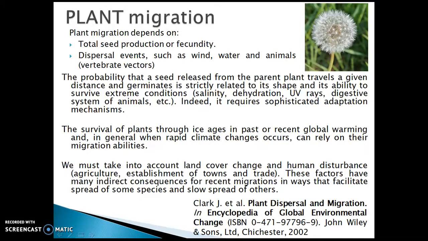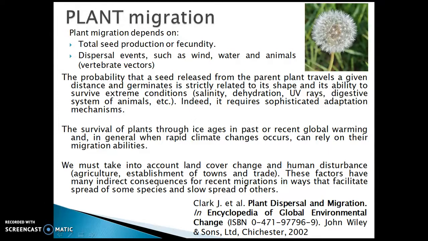Plant migration depends on total seed production and dispersal events. The probability that a seed released from the parent plant travels a given distance and germinates is strictly related to its shape and its ability to survive extreme conditions. Indeed, it requires sophisticated adaptation mechanisms.